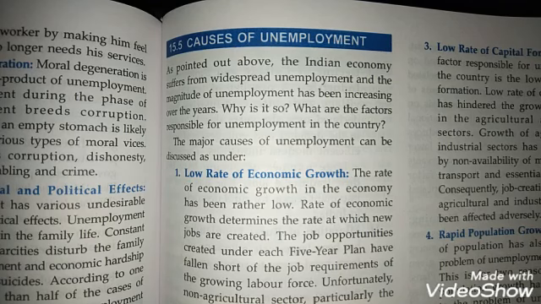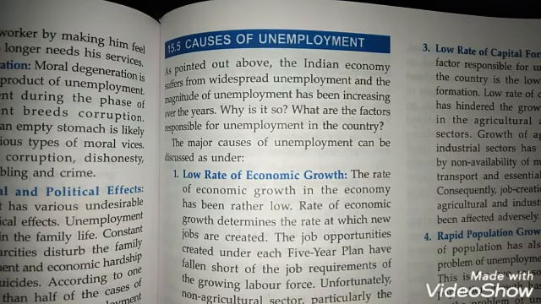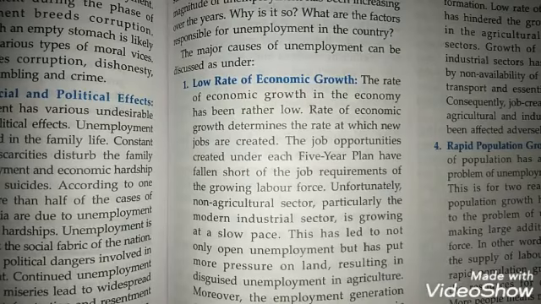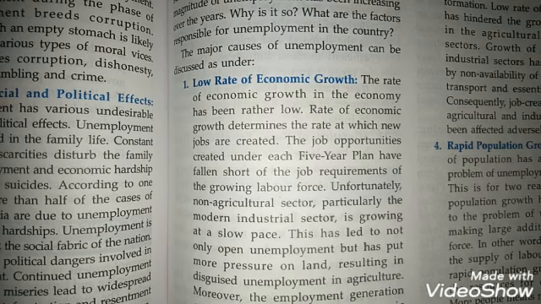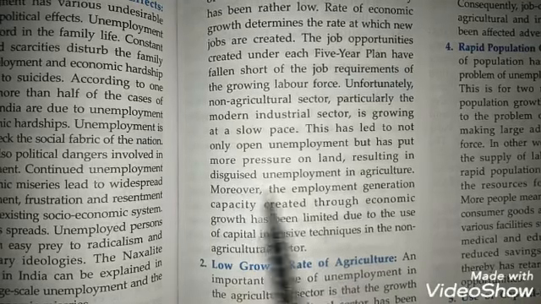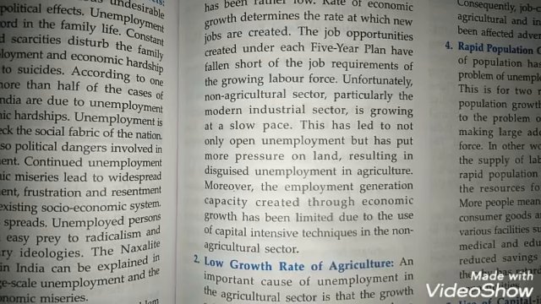So, the very first cause of unemployment in our country is low rate of economic growth. The rate of economic growth has been rather low in our country. When economic growth takes place, the level of output also expands and more jobs are created with expansion of the industrial sector. But because this growth has been taking place at a very slow pace, the number of jobs that should have been created are not created, and this has led to open unemployment, as well as more pressure on land, resulting in disguised unemployment in agriculture. So this is one basic problem of unemployment in our country.